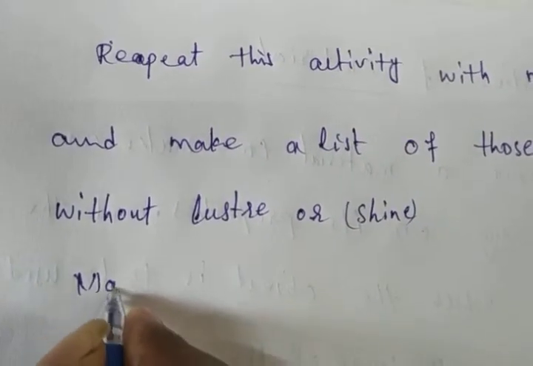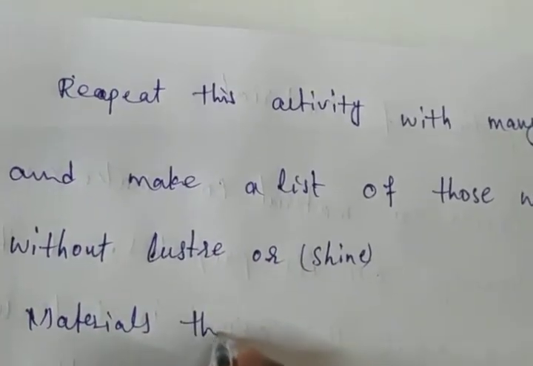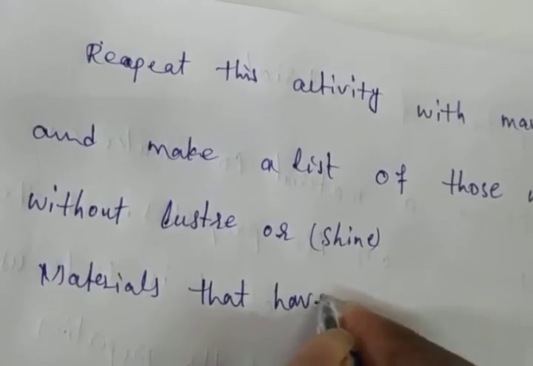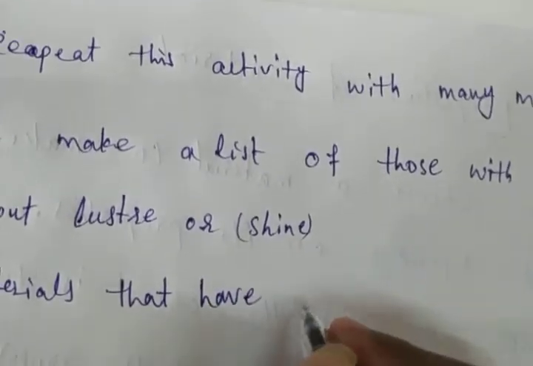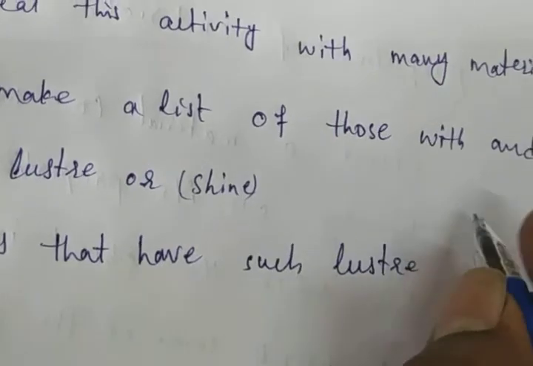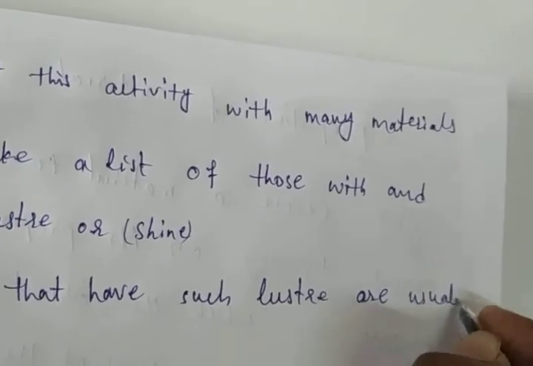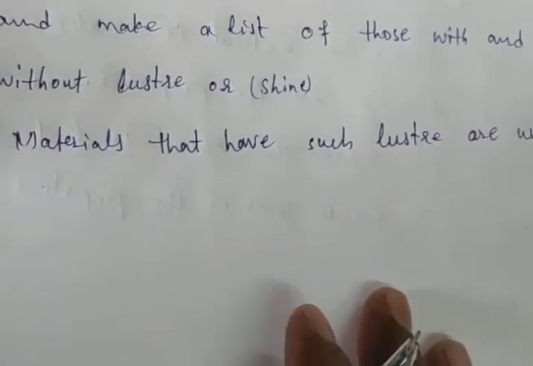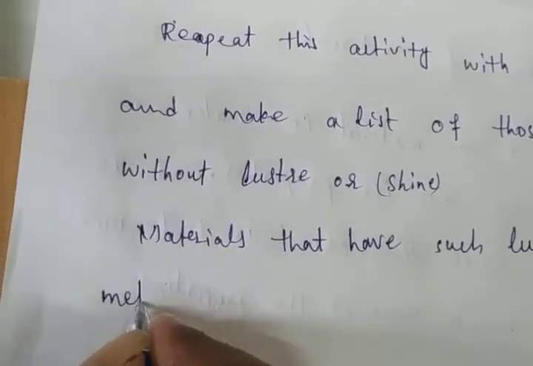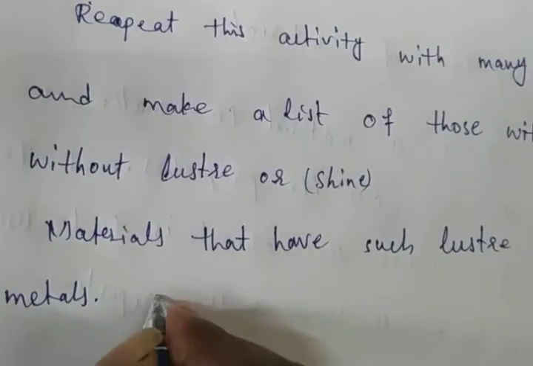Materials that have such lustre are usually metals. So which metals are there?